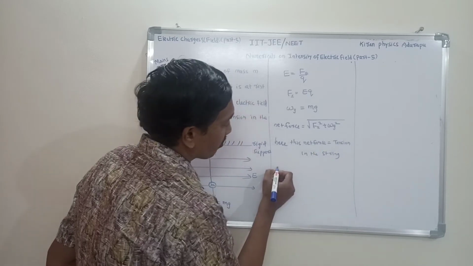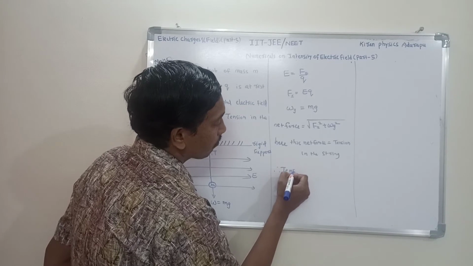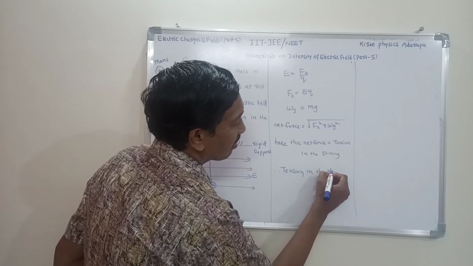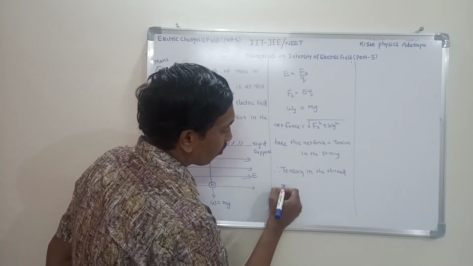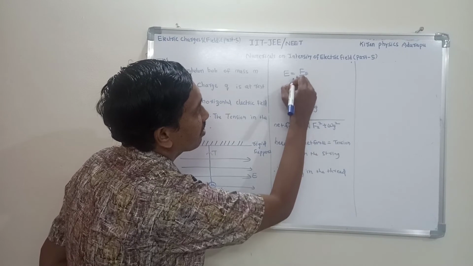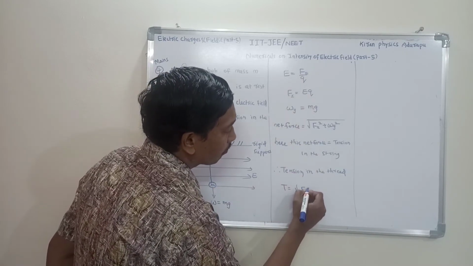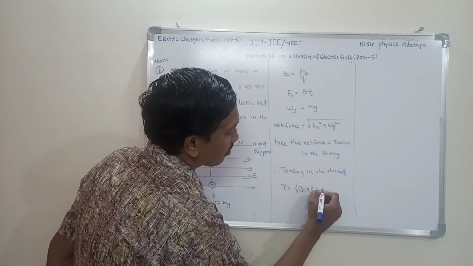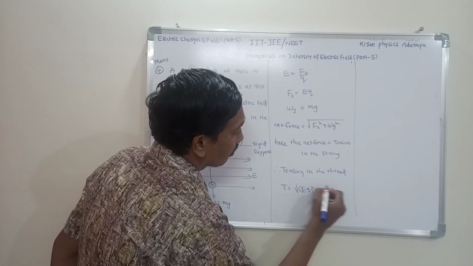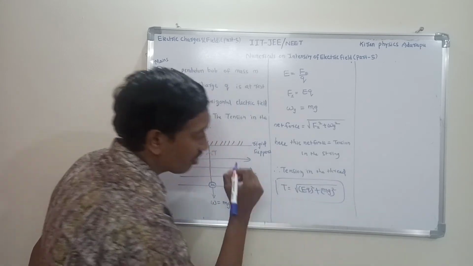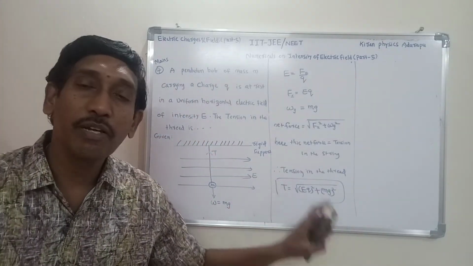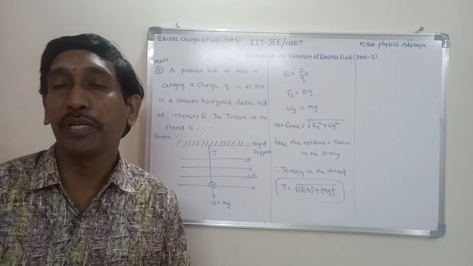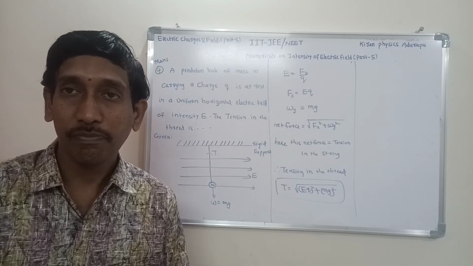Therefore the tension in the thread, T is equal to the square root of Fx squared, where Fx is Eq, so (Eq) whole squared, plus Wy squared, that is (mg) whole squared. So this is the final answer: the tension in the thread is the square root of (Eq)^2 plus (mg)^2. This is a standard model, a previous mains question. Am I clear?